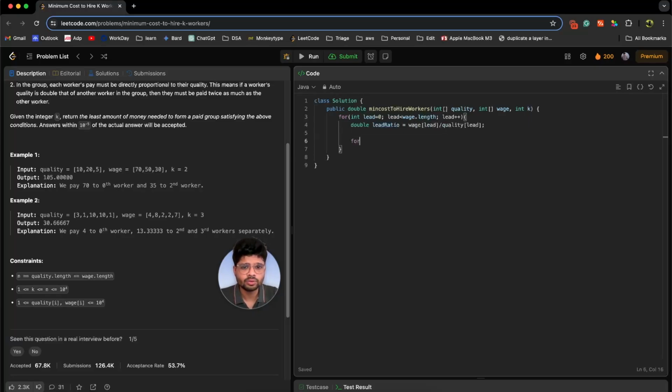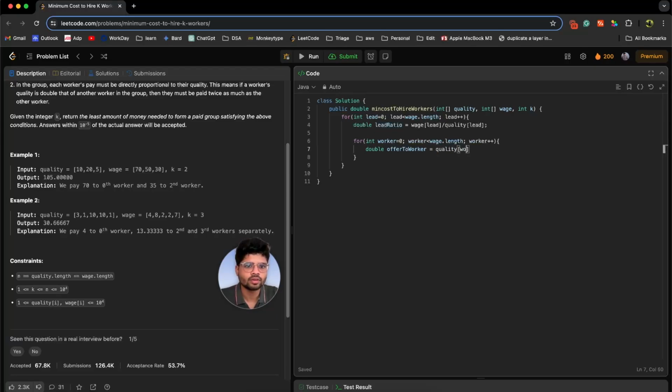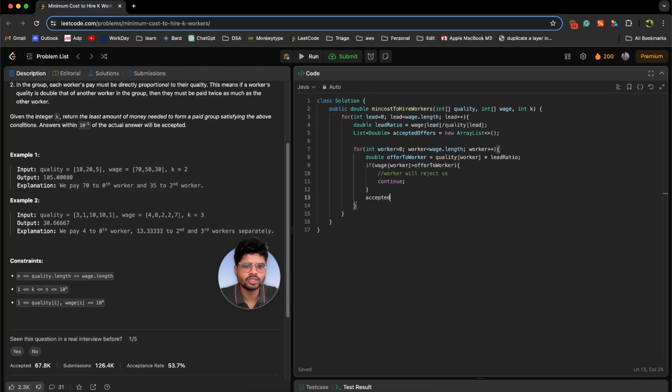Now let's go to each worker and see if they can work with this lead or not. Let's say we offer to the worker: quality of worker multiplied by the lead ratio. Now there could be a case where the worker can accept the offer or decline. How will they decline? If it is lesser than their minimum wage. So let's check if wage of worker is greater than what we are offering, then the worker will reject us. I'll just add a comment. Otherwise, we are paying more than their minimum wage, so they will accept. So can we create a list of accepted offers? Now just push these accepted offers.